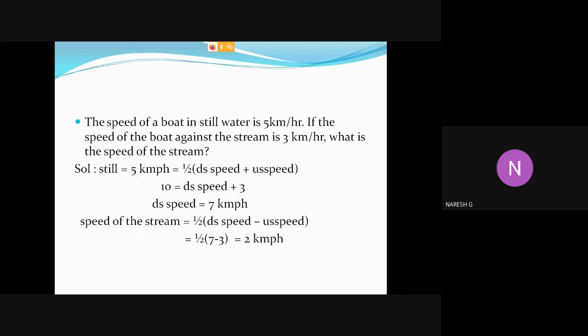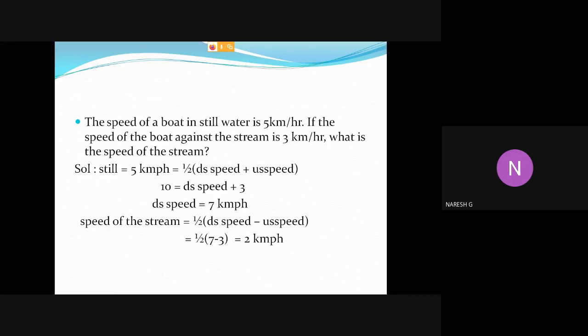Just recall the definition for upstream speed. The boat is moving in one direction, the water is moving in the opposite direction, that is called upstream speed. So against the stream means upstream speed, that is 3 km per hour. And what is the speed of the stream? We know the formula: speed of the stream equals half into downstream speed minus upstream speed.